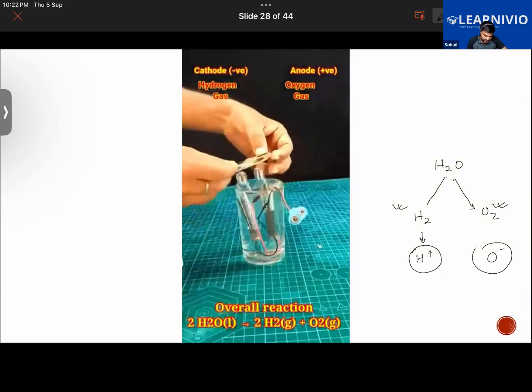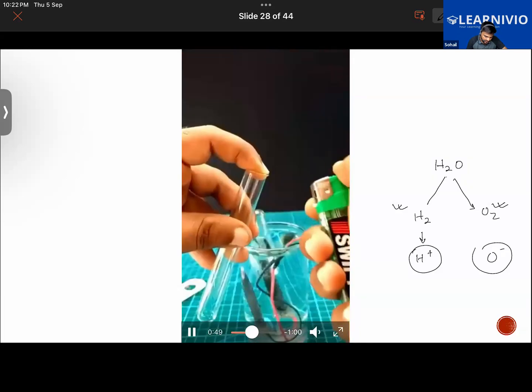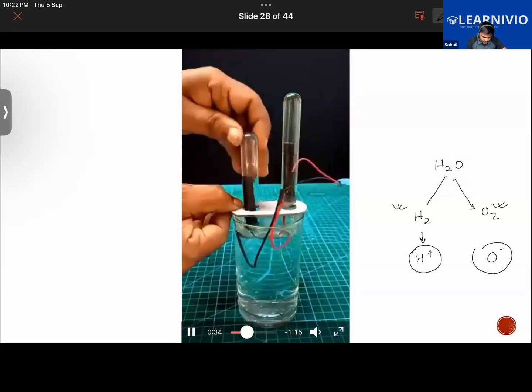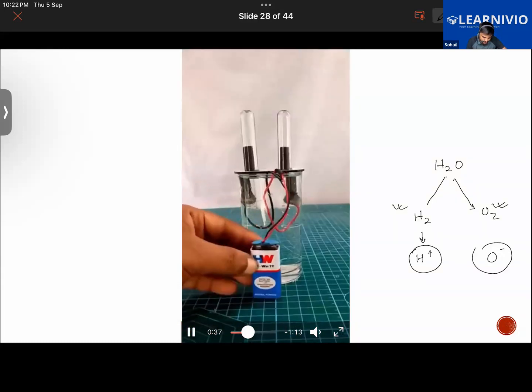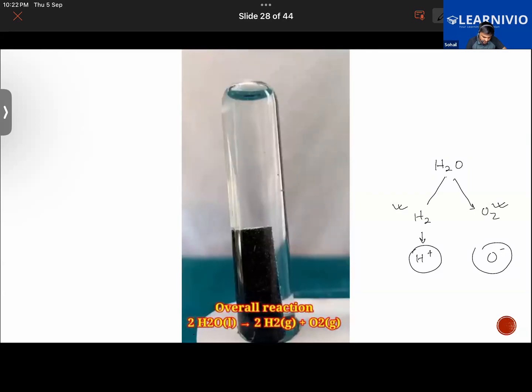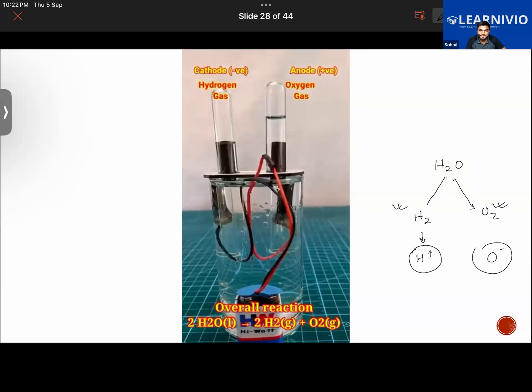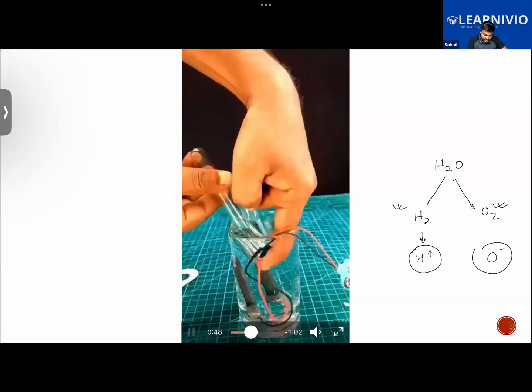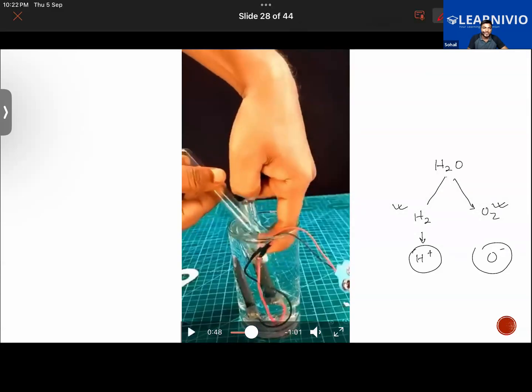The bubbles were formed. Did you guys observe that over here? Look over here, from here again. Observe this now. See, there were some bubbles. Can you guys notice the bubbles? Very tiny bubbles were formed. So basically what happened here, like what we know in a chemical change, new substances with different properties formed. So at those two test tubes now, at one of them, the hydrogen gas was formed. And in the other one, oxygen gas was released.